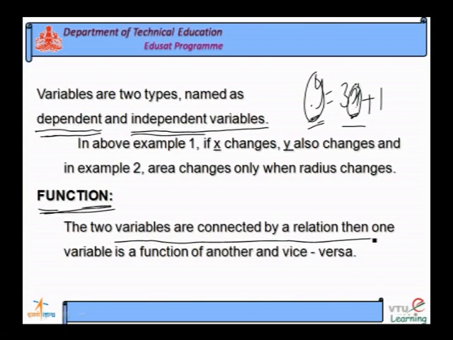So, this relation is the connection between x variable, y variable and the constant, that is said to be a function. So, function is a relation which involves variables and constants. I will show the examples.